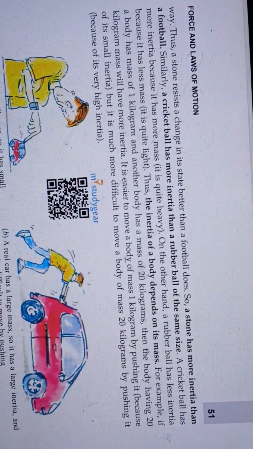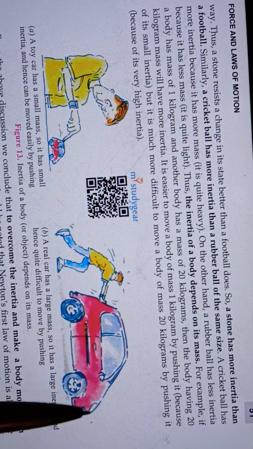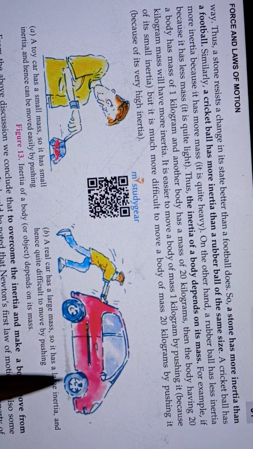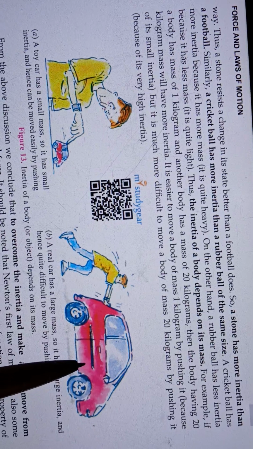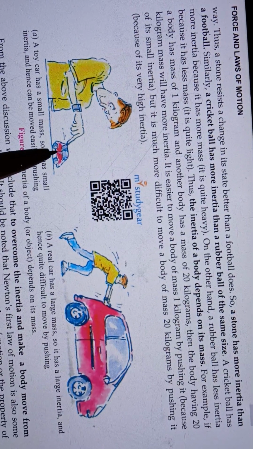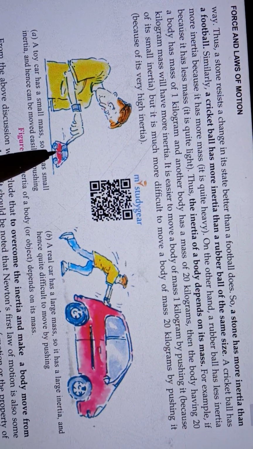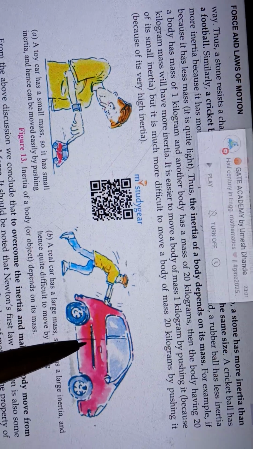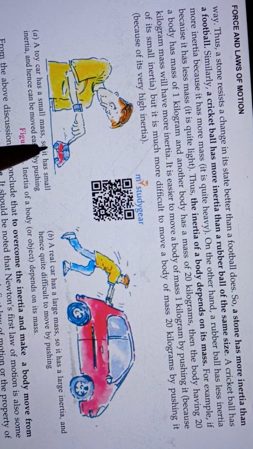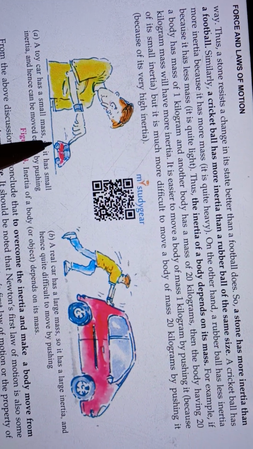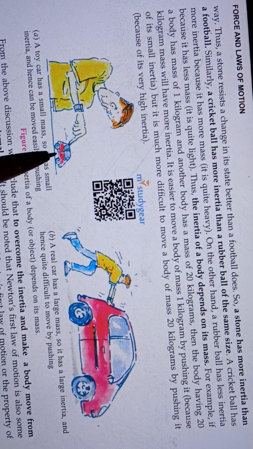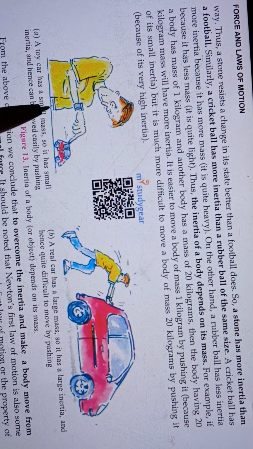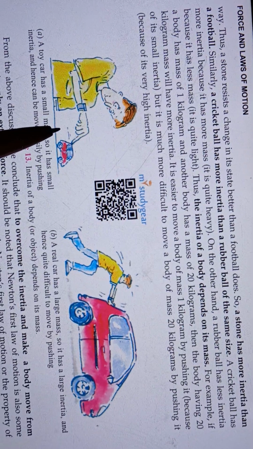Okay. Suppose a car having larger mass than this toy car. This is a toy car, this is a real car. So we can displace this toy car from its original position by applying force with our hand.